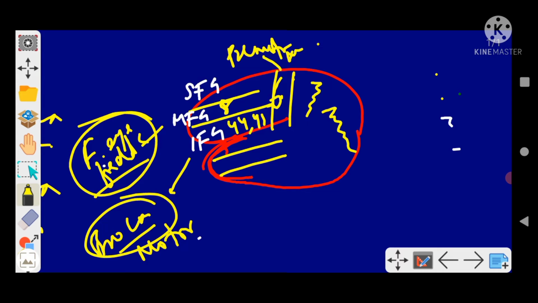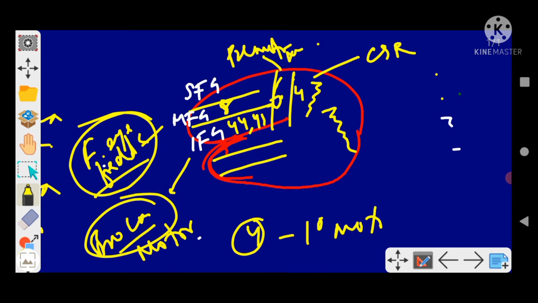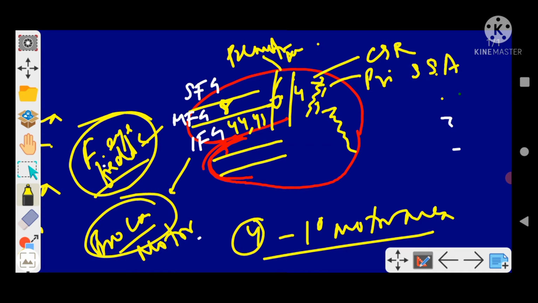Now this is your central sulcus of Rolando. Behind it is area number 4, and area number 4 is the primary motor area, which is in front of the central sulcus of Rolando. Behind it is area number 1, 2, 3, and this area 1, 2, 3 is your primary somatosensory area.